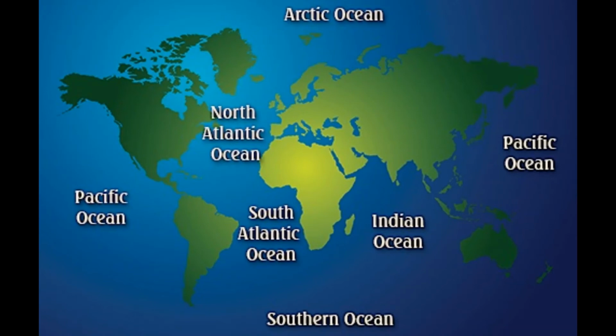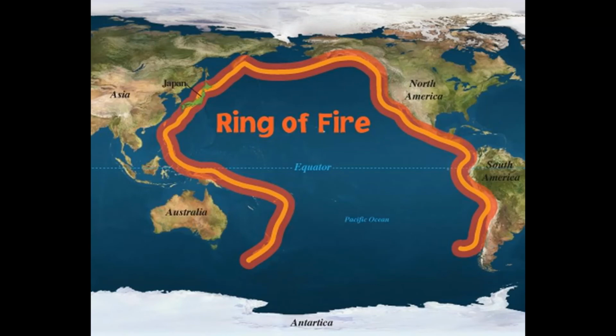Pacific Ocean is the largest and deepest ocean on the earth. It covers about 1/3 of Earth's total area. The deepest point, Mariana Trench, is located in the Pacific Ocean. Which is the deepest point in the Pacific Ocean? Mariana Trench. A chain of volcanoes located around the Pacific Ocean is called the Pacific Ring of Fire.